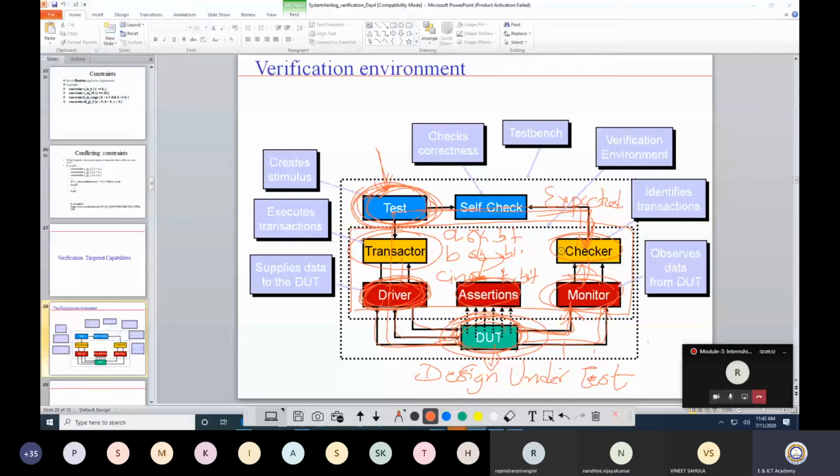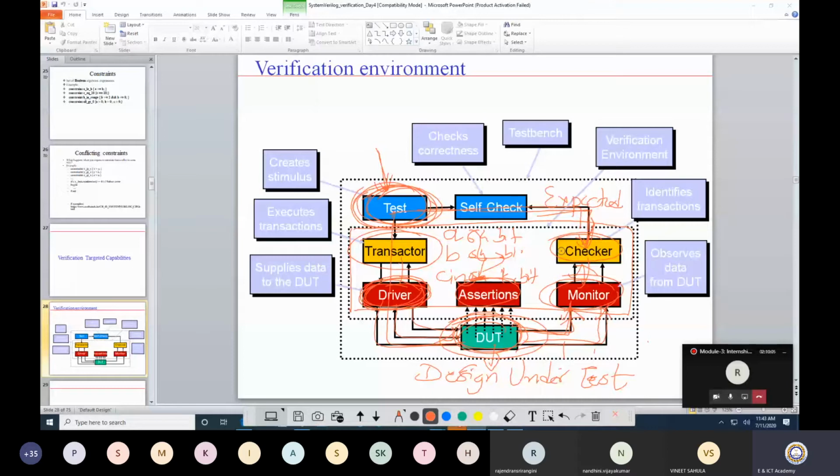Whenever you talk about any verification methodology, you will find some functionality which is ready to use. In a methodology, you will find the driver. When you talk about the OVM, there is an ovm_driver. In ovm_driver, the driver functionality is to take the value from a transactor and push the value to the DUT. That functionality is there, so you can directly use it. You just need to call those functions.